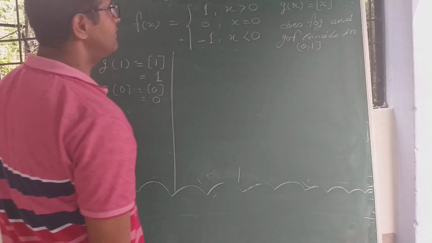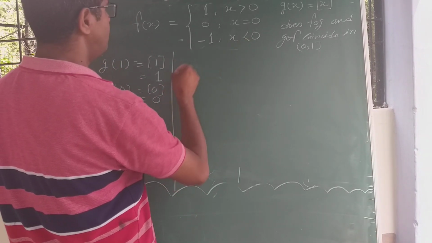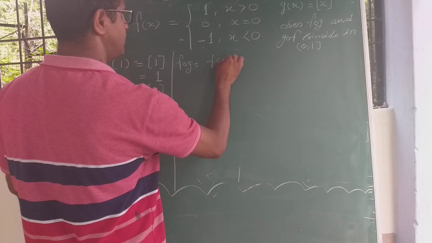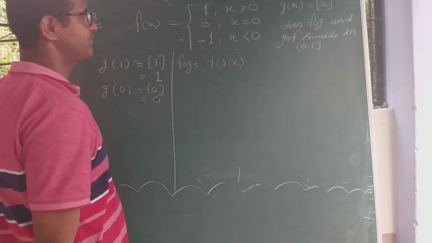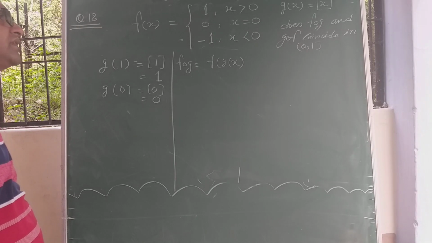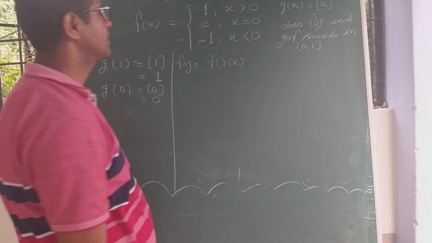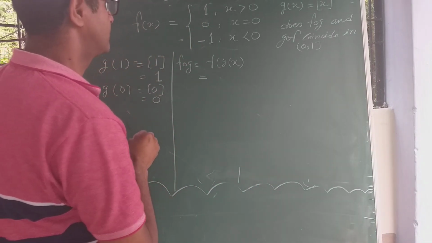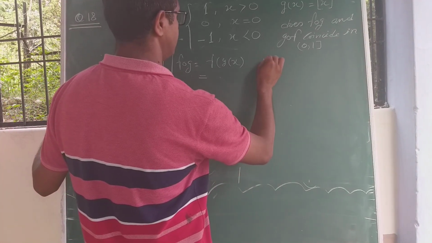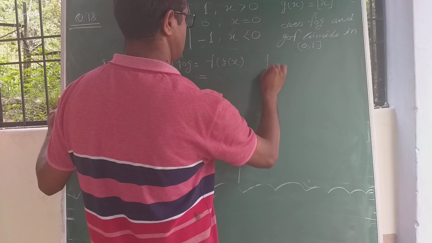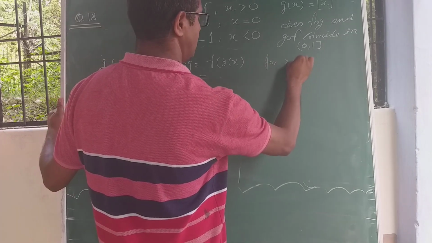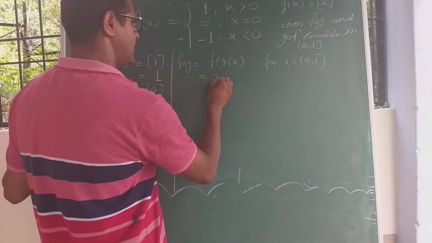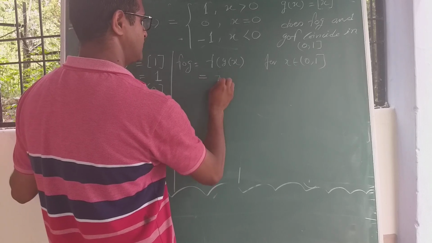Now come to the point. f of g, fog, equals f(g(x)). f(g(x)) for x belonging to (0,1].